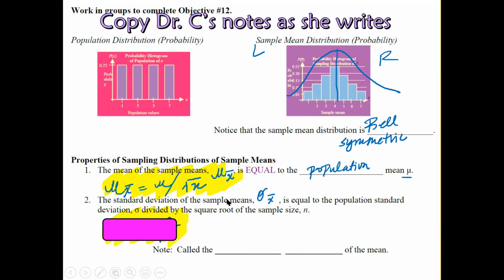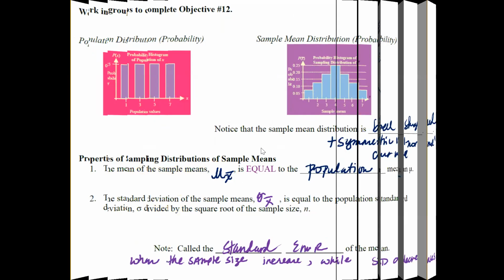The standard deviation of the sample mean, which is symbolized by sigma x bar, is equal to the population standard deviation divided by the square root of the sample size. So this is your formula for the sample standard deviation. So both of these formulas we just used.